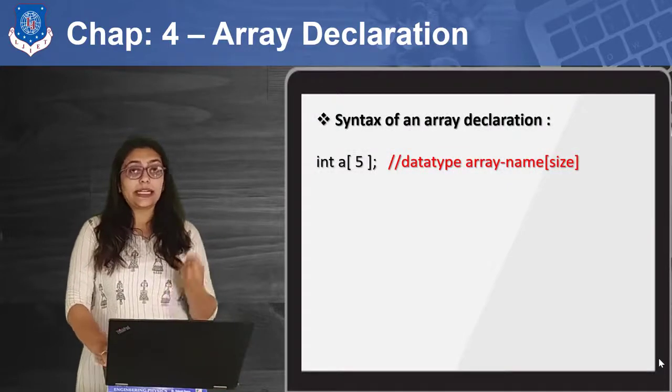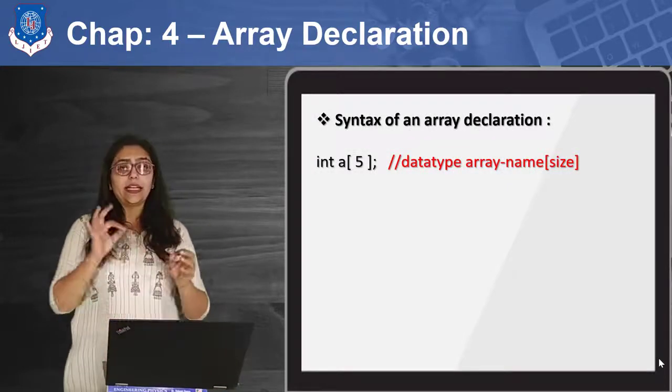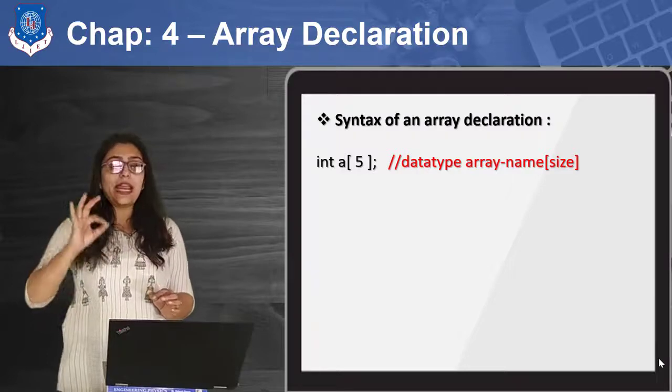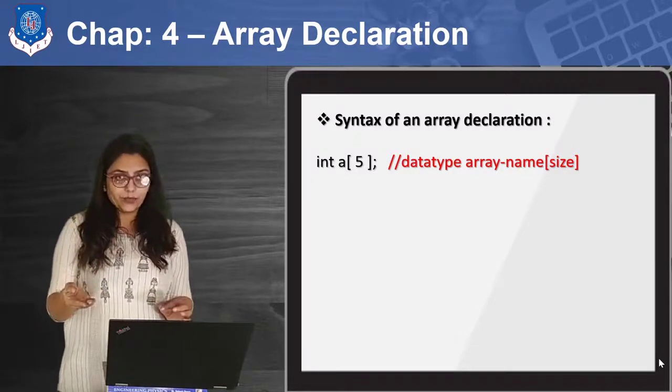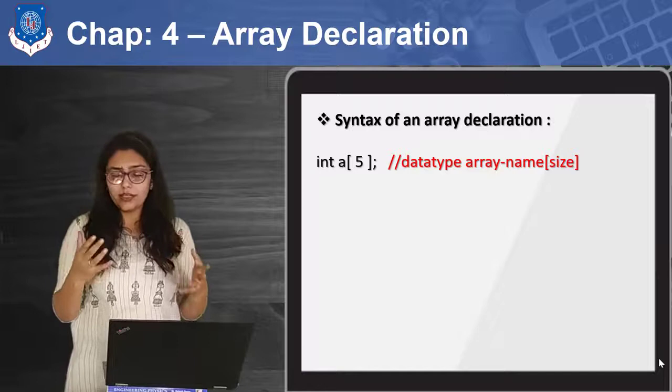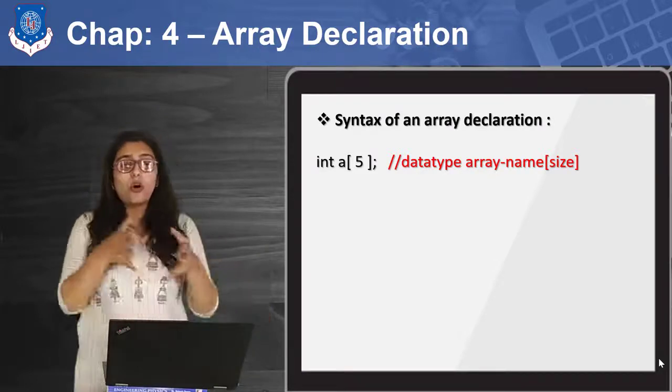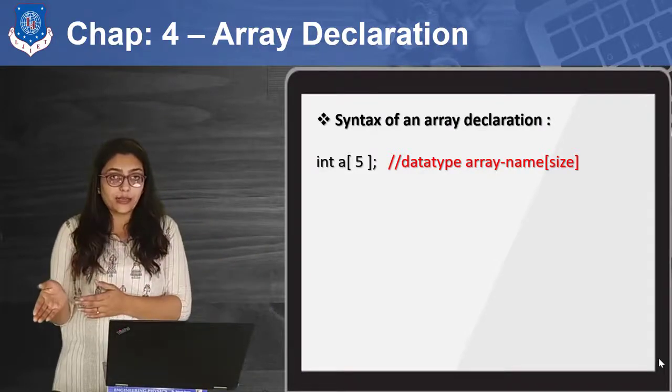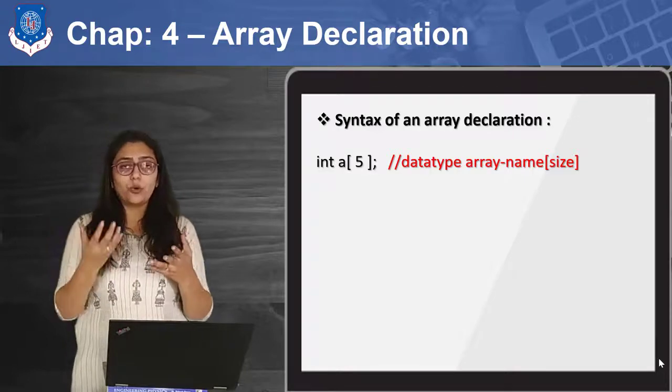Now how can I declare an array? Because if I write int A, that means A can be a variable or an array. How will my computer distinguish whether A is an array or a variable that can hold a single value?